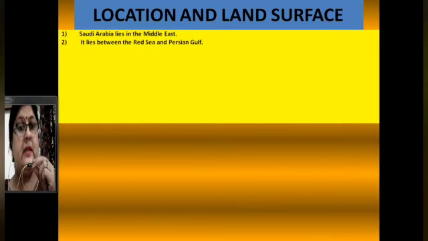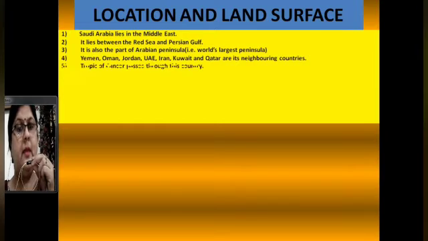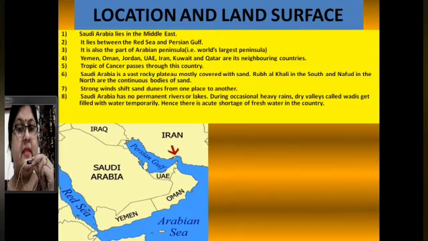Let's see. Saudi Arabia lies in the Middle East, between the Red Sea and the Persian Gulf, as you can see in this map. It is also a part of the Arabian Peninsula. Oman, Jordan, UAE, Iran, Kuwait and Qatar are its neighboring countries. The Tropic of Cancer passes through this country.